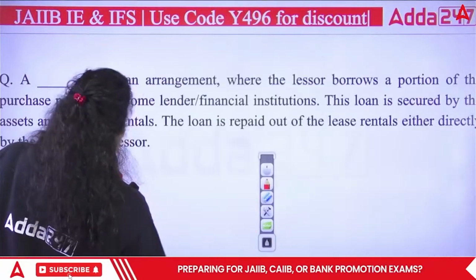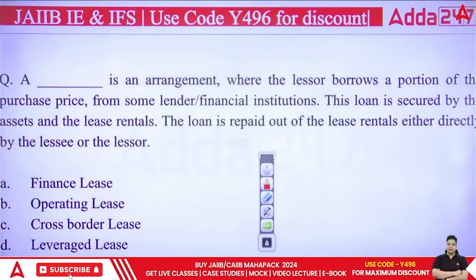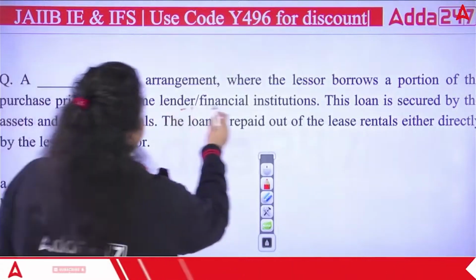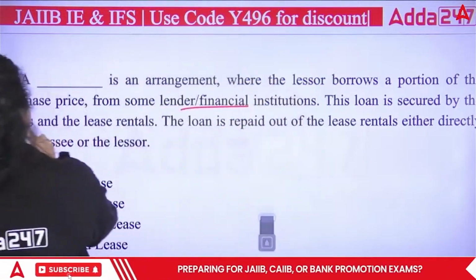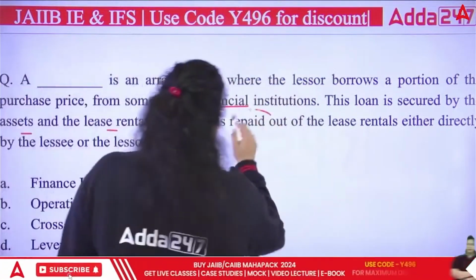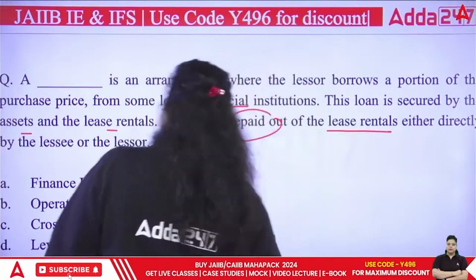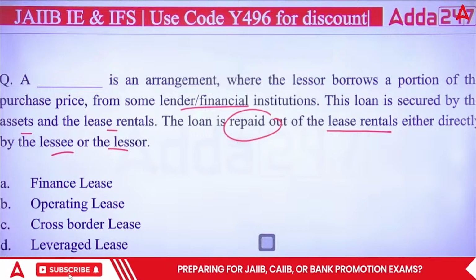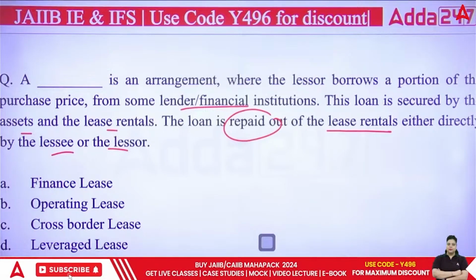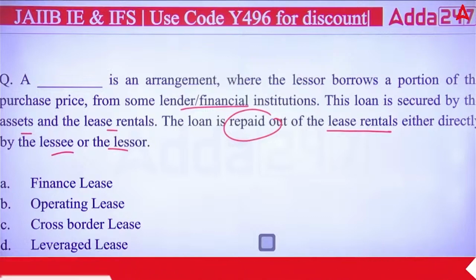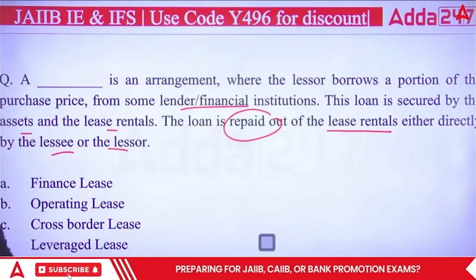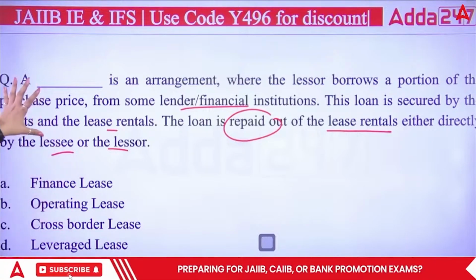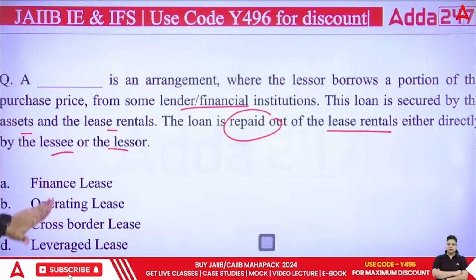Now, next question is talking about a dash is an arrangement where the lessor borrows a portion of the purchase price from some lender or financial institution. This loan is secured by the assets and lease rentals. The loan is repaid out of the lease rentals either directly by lessee or the lessor. So the question is asking which of the following is the right definition of this particular paragraph, which lease is giving you the right definition.